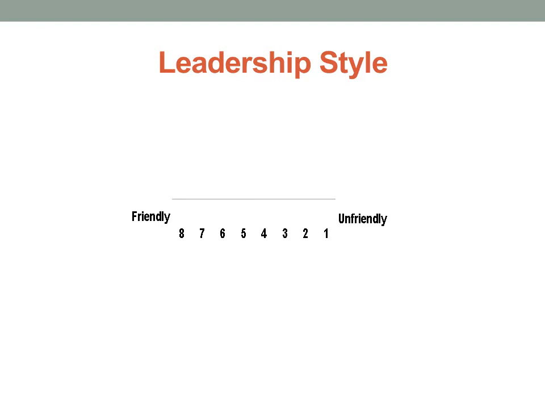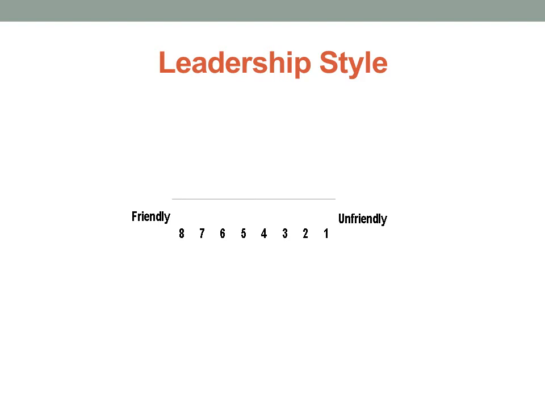The scale asks you to think about the person who you have least enjoyed working with. This can be a person you have worked with in your job or in your education or in your training. You then rate how you feel about this person for each factor and add up your scores.